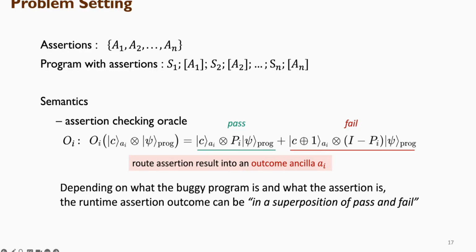From this definition, we can see that, depending on the program and the assertion, the outcome of the runtime assertion may not be a deterministic 0 or 1, it may instead be in a superposition of pass and fail. While in this talk, for ease of presentation, we restrict attention to the case where the assertion outcome is deterministic. For the more general case, where the outcome can be in a superposition of pass and fail, we can declare an assertion to fail when the state has some failing amplitude, then detect via efficient sampling. We will include the details of such discussion in the next version of our paper.